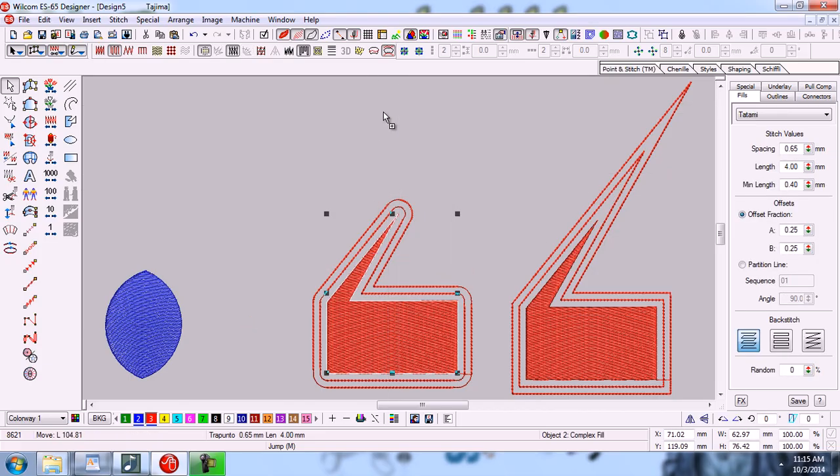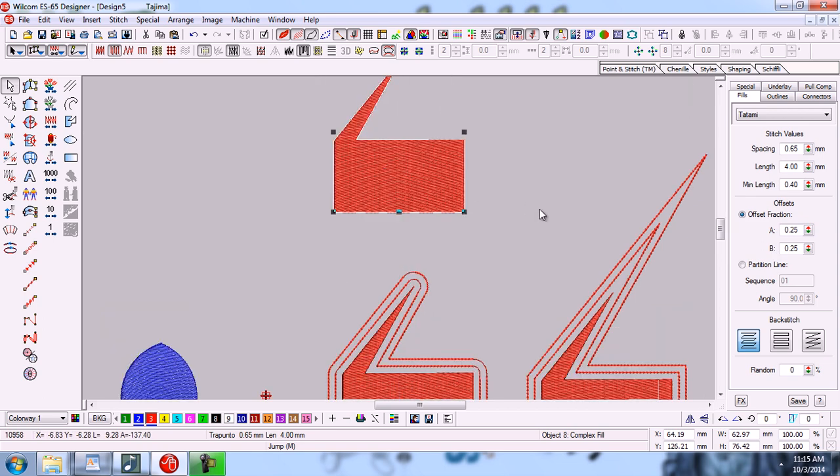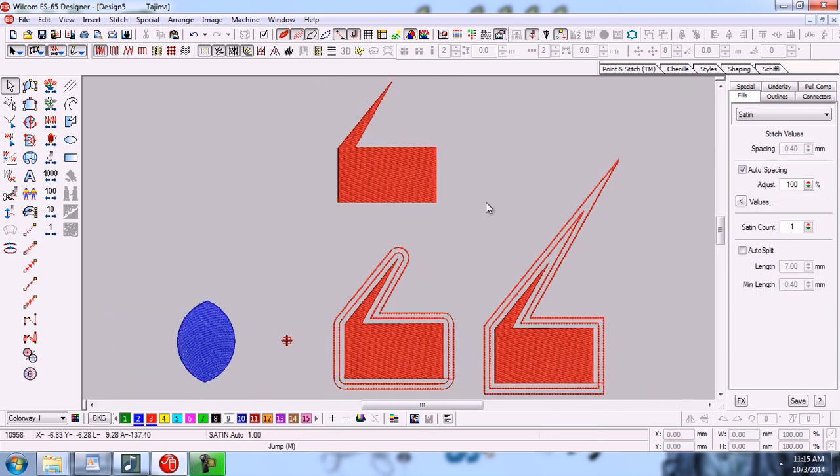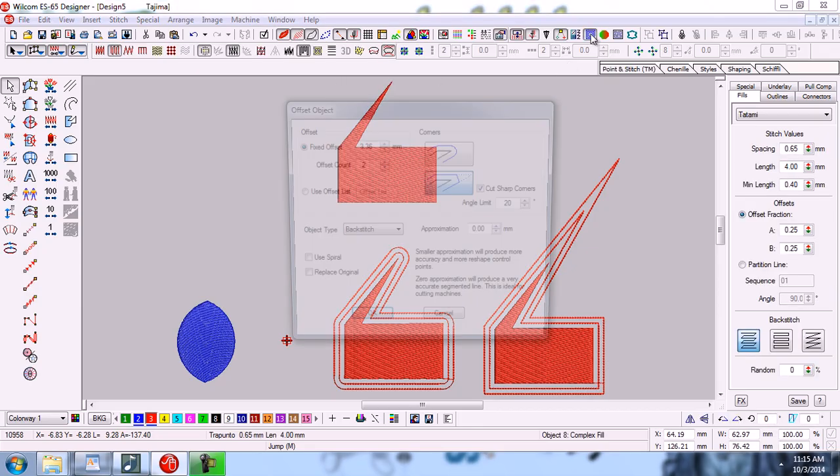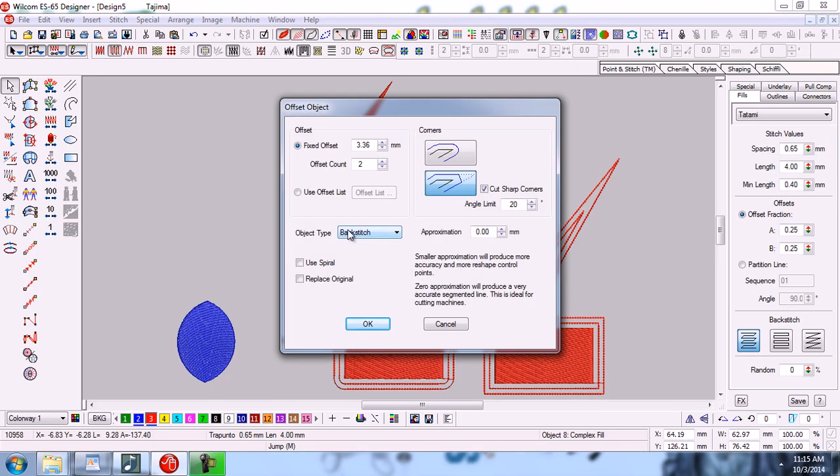Now I will make another copy of this. Now click on the object and insert offset object. Now we will use the spiral option. We are creating rounded corners, and we will check this option spiral. So now we will see what the effect of this is.